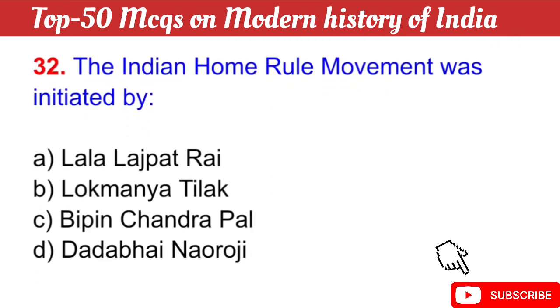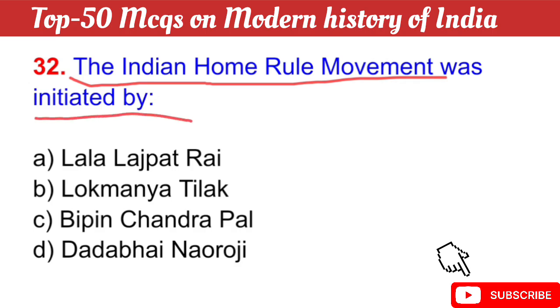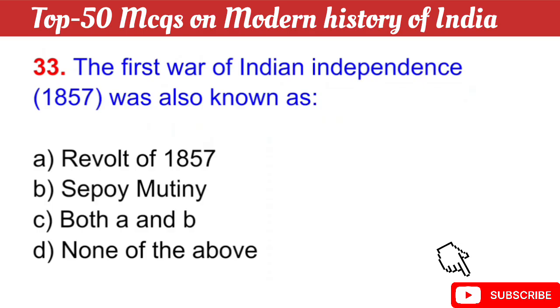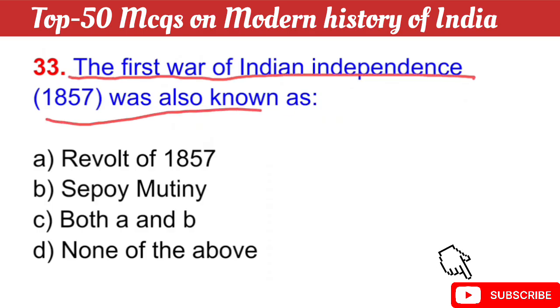Question number 32: the Indian Home Rule Movement was initiated by. The right answer is option B, Lokmanya Tilak. Question number 33: the first war of Indian independence, 1857, was also known as. The right answer is option C, Sepoy Mutiny.